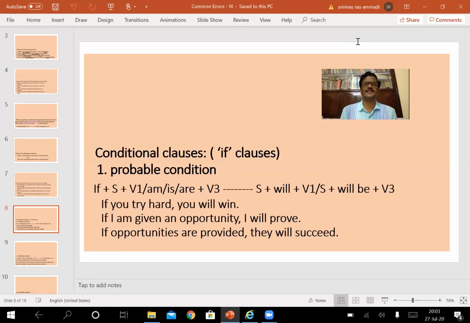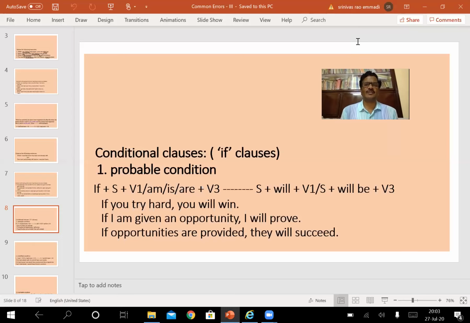In the first conditional clause, that is probable condition, the conditional clause, which can also be called the if clause, is in simple present tense, then the main clause should be in simple future tense, or they can also make use of another modal auxiliary, can. Another important thing is both these clauses can be either in active construction or in passive construction.